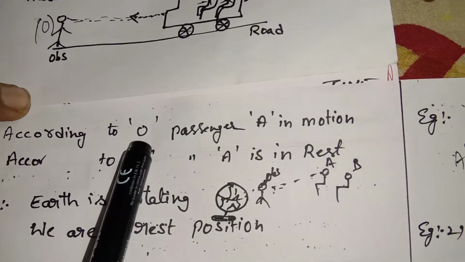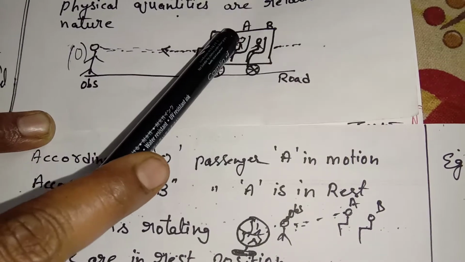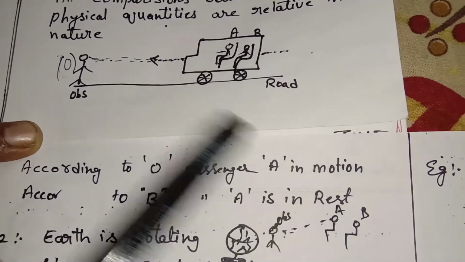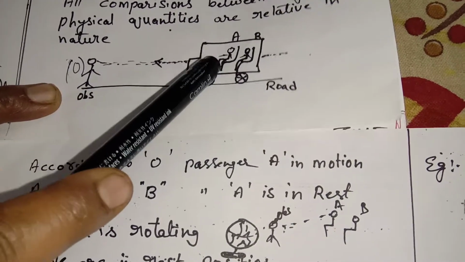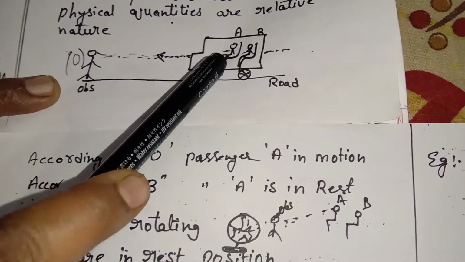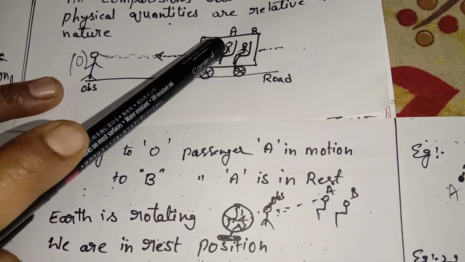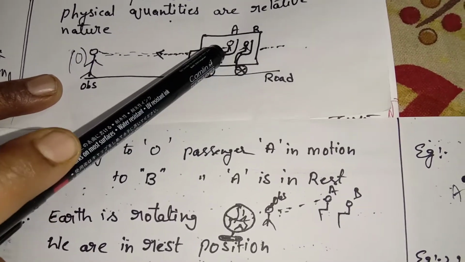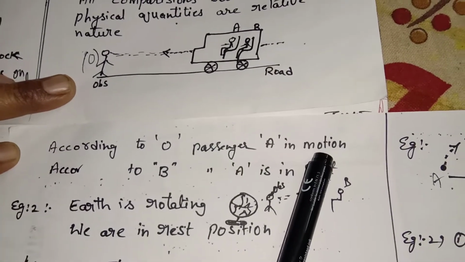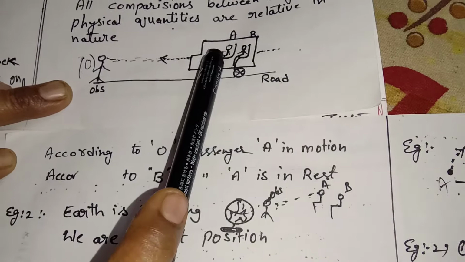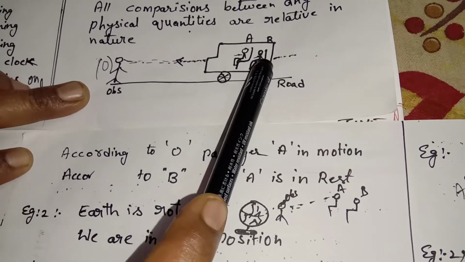According to O, nothing but the observer, the passenger who is sitting in bus A is in motion, right? According to this person, the person sitting in the bus is in motion. Then according to B, the person sitting beside him, A, in what position will he be? When this person is sitting and the other person is also sitting, he is in the rest position.